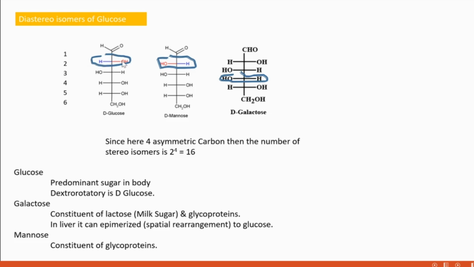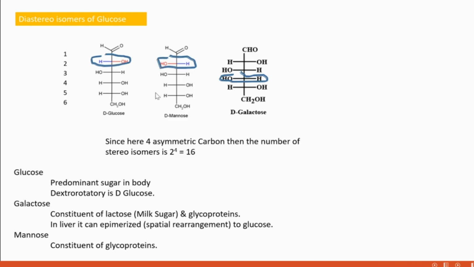With regard to the second carbon, there is a spatial rearrangement. In glucose, OH is here, but in mannose, OH is on the other side. So they are isomers, and since the spatial rearrangement happens at the same carbon, the second carbon, they are also called epimers.